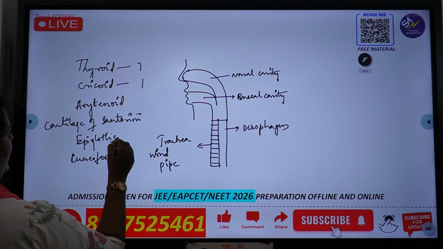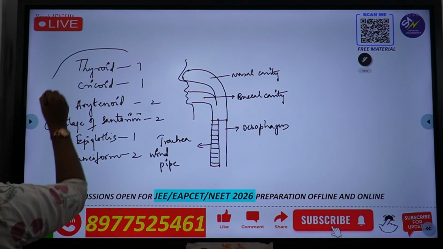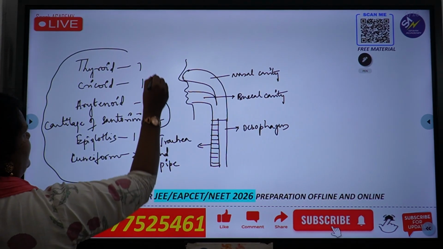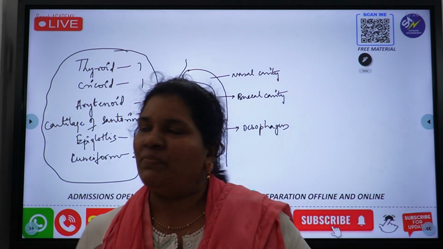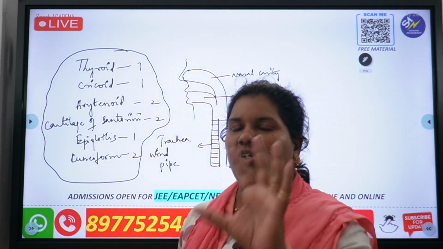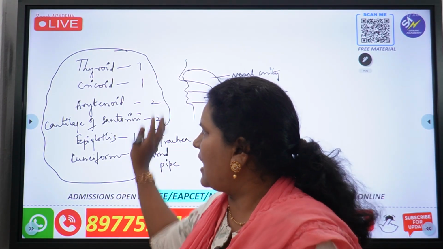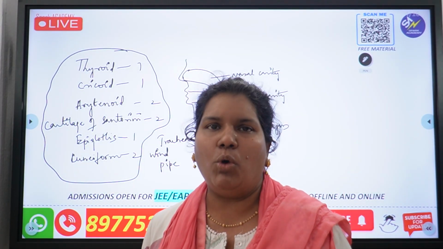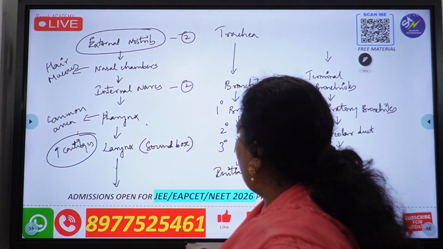This is unpaired, this is unpaired, these are all paired. So, remember this also. What are these 3? Just in case if you want to know what those 9 cartilages are, these are the 9 cartilages through which the sound box is formed. And why are we calling it sound box? These cartilages help in formation of vocal cords which produce the sound actually. Right? So let's get back.